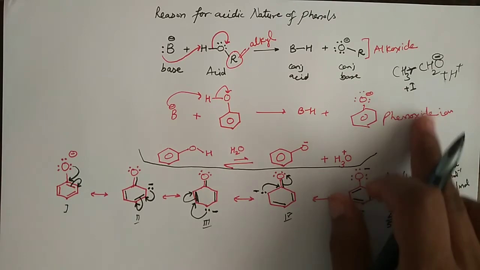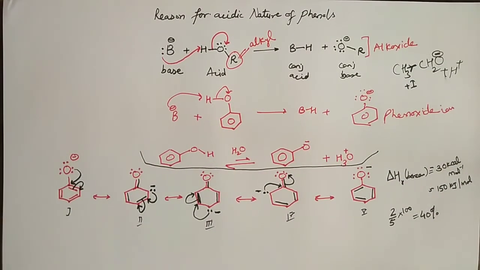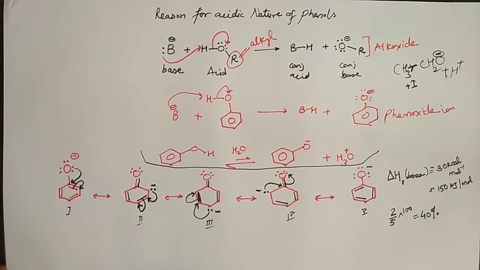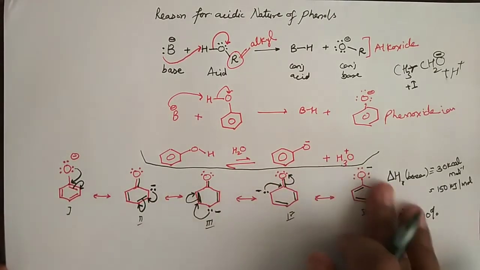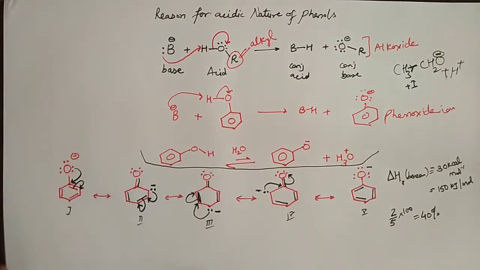Now we can make the phenols a little bit more acidic if we make some substitutions. As we know, in these 5 structures the electron density is on ortho, para and ortho.